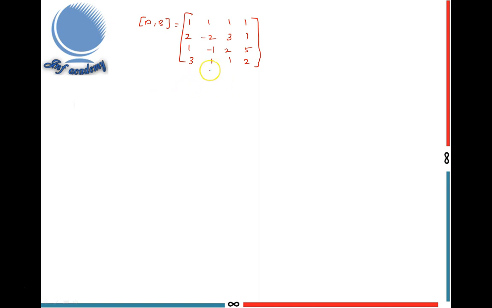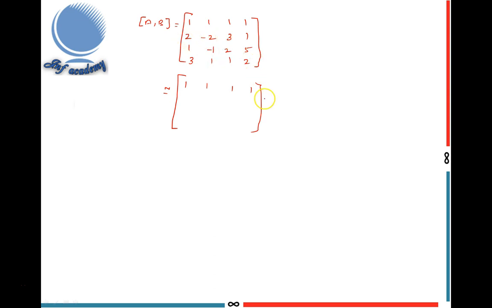So here I convert this matrix into row echelon form. In converting to row echelon form, the first step is that the first element in each row must be 1. That is the leading entry. Here the first element in the first row is 1 only, so I don't change the first row. Second step is to change all the elements below this leading entry to 0. I convert these 3 elements to 0.